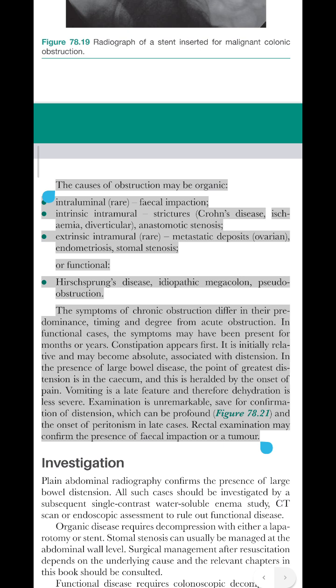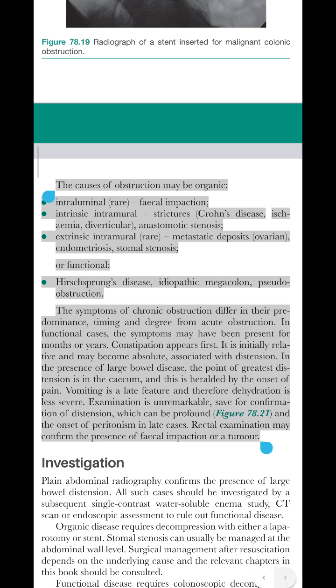Intraluminal, rare: fecal impaction. Intrinsic intramural: strictures, Crohn's disease, ischemia, diverticular, anastomotic stenosis. Extrinsic: rare, metastatic deposits, ovarian, endometriosis, stomal stenosis. Or functional: Hirschsprung's disease, idiopathic megacolon, pseudo-obstruction.